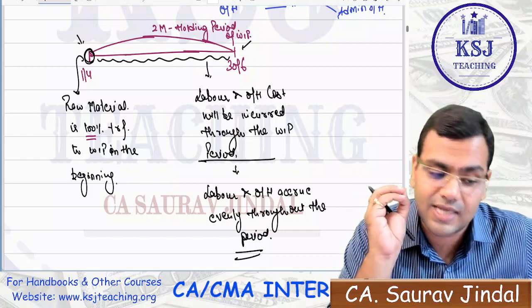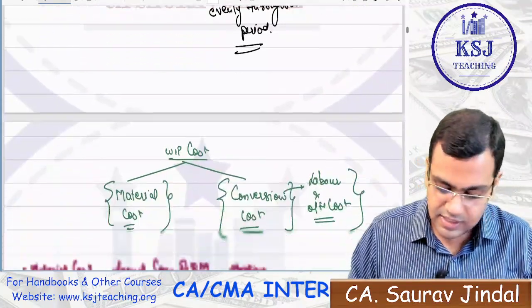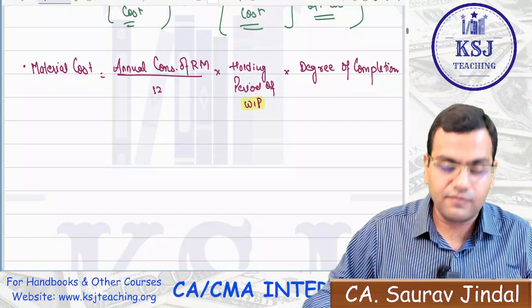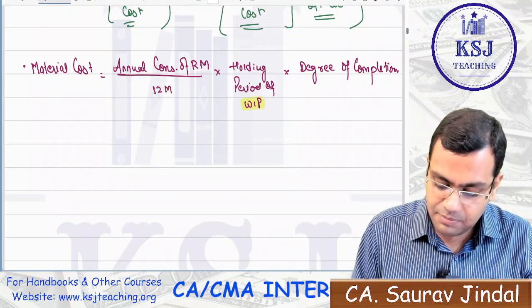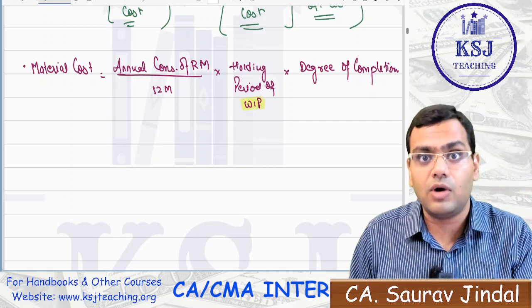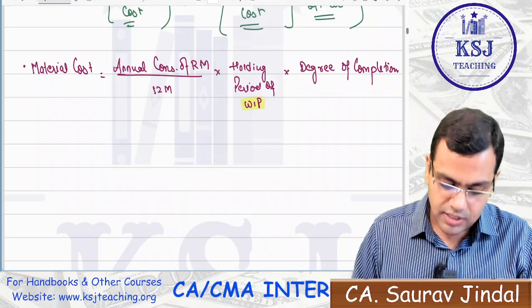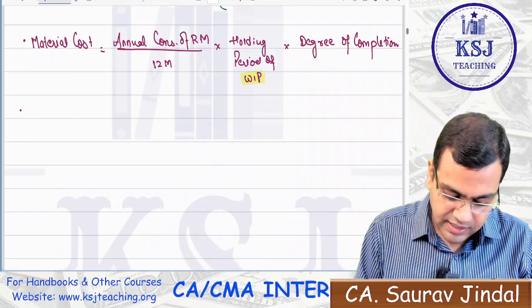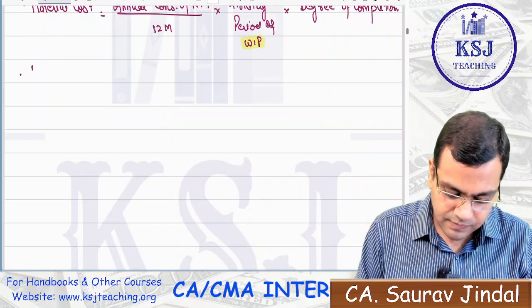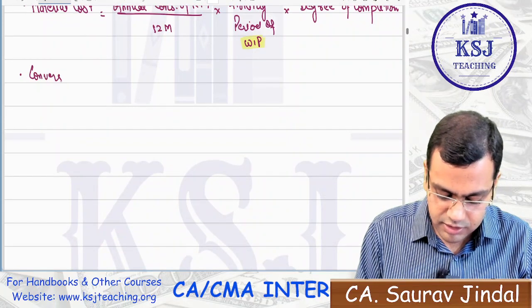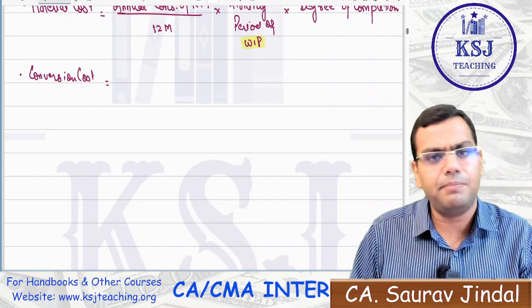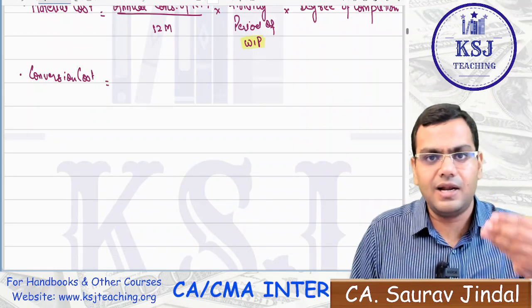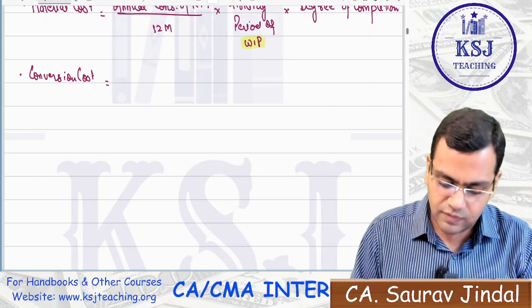Now, if the question is silent, I'll make you write after this, right? So what is the cost involved? Annual consumption of raw material divided by 12 months, multiplied by holding period of WIP, multiplied by degree of completion, right? Now regarding the conversion cost, conversion cost can be written separately also. You can also separately write labor cost and overheads, right?